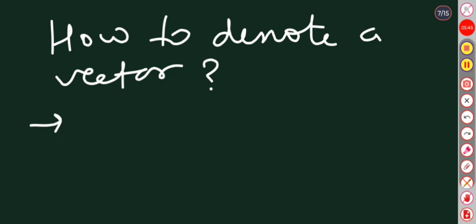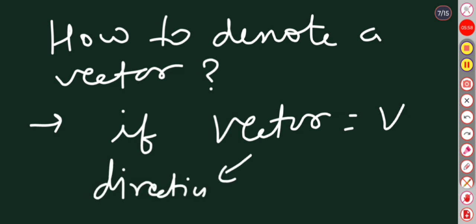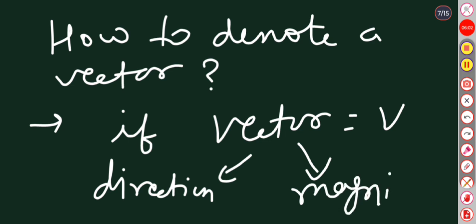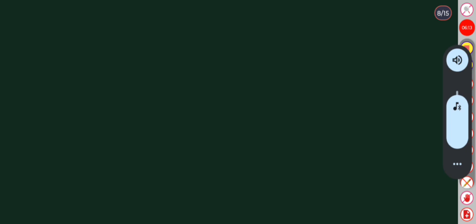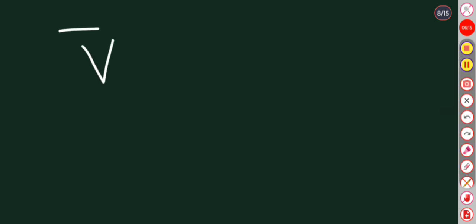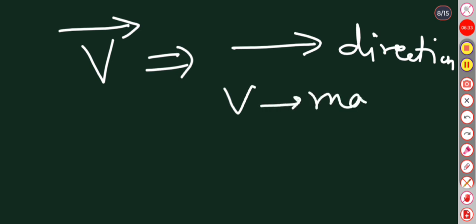If a vector is v, having both direction as well as magnitude, it can be written as v with an arrow on top. The arrow defines the direction of vector v, whereas v defines the magnitude.